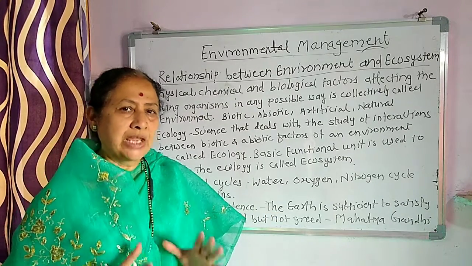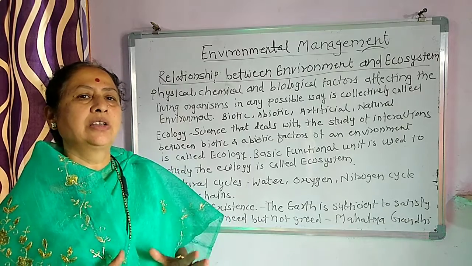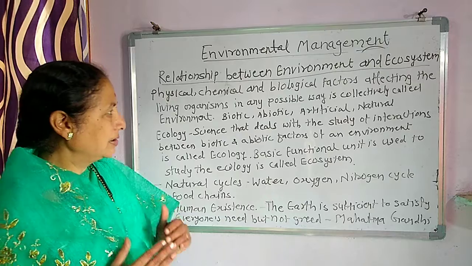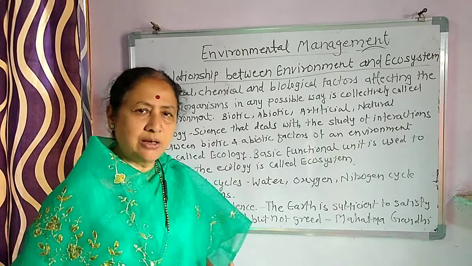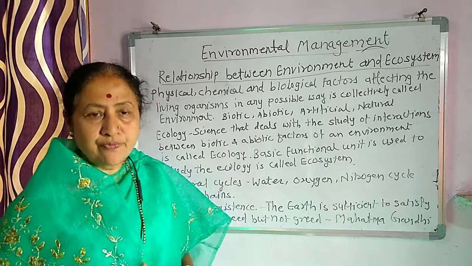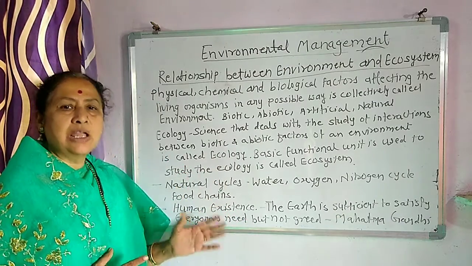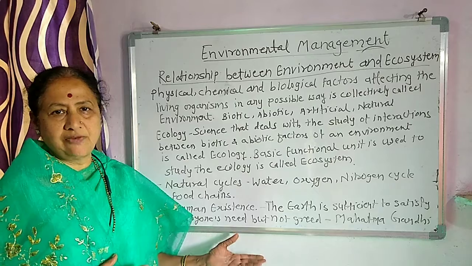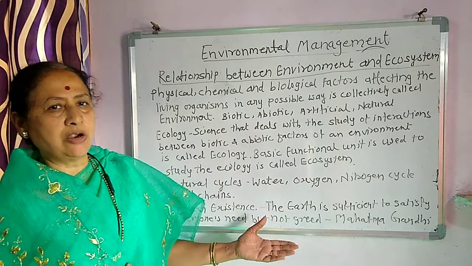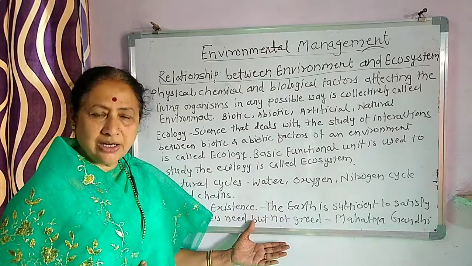So once again, environment is the collective of physical, chemical and biological factors that affect our life, and there are types of environment: natural environment and artificial environment. We also say that biotic and abiotic factors are there.